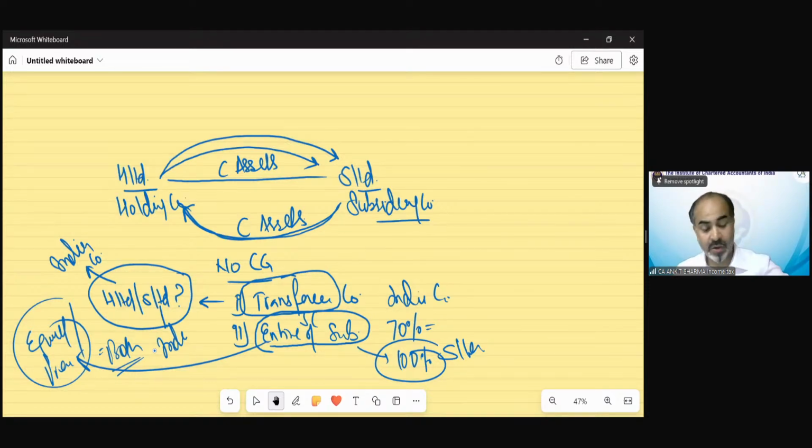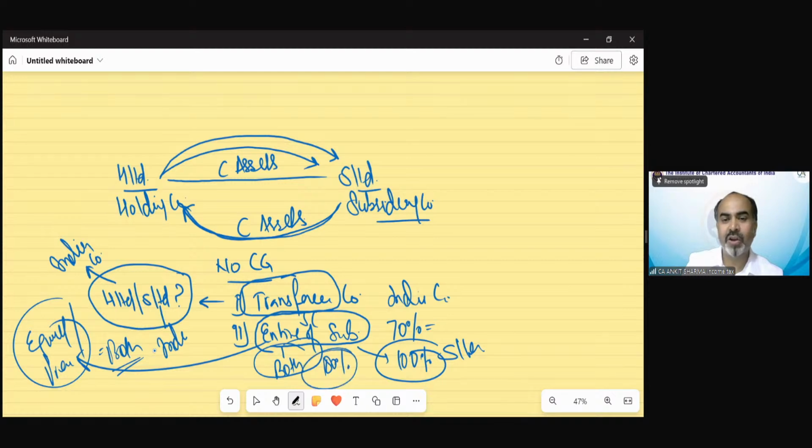We need entire share capital. So what is the exact meaning of it? Entire means both, not equity only, Shruti. We need both equity as well as preference shareholding. So we should have full 100% share capital of S Limited in our hand. Only in that case, if you are transferring your asset or receiving the asset, that capital gain would be exempted if the transferring company is an Indian company. Okay.